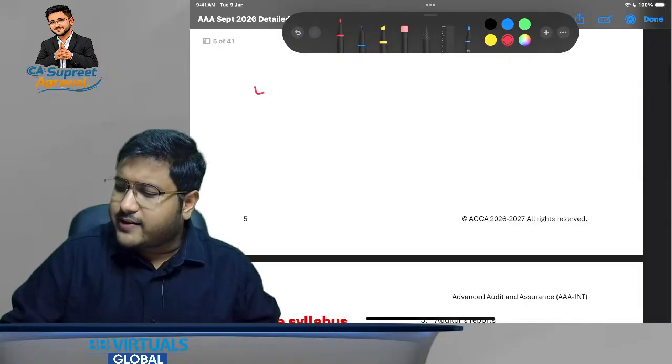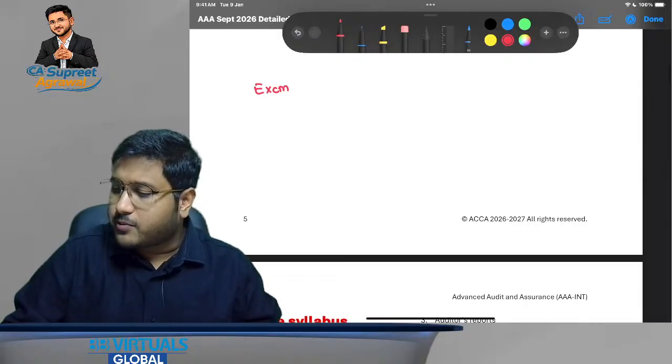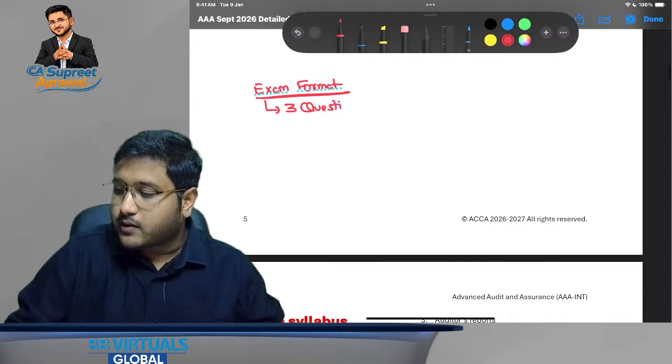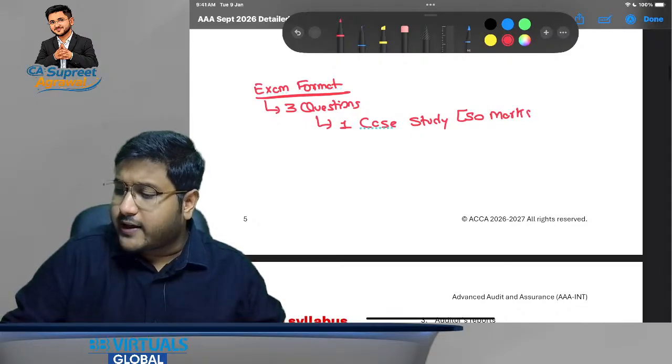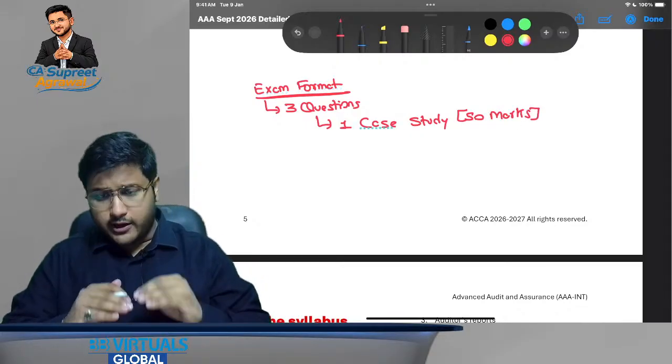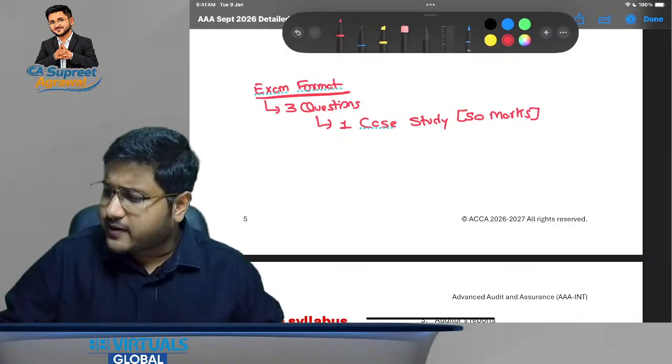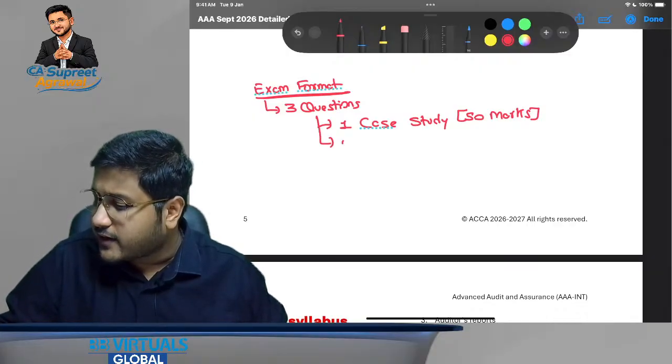When I talk about the exam format, it's pretty simple. There are going to be three questions. Out of these three questions, one is going to be a detailed case study question of 50 marks. Although I will be explaining this exam format in detail later in this session, let's have a quick view so that you are able to understand everything.